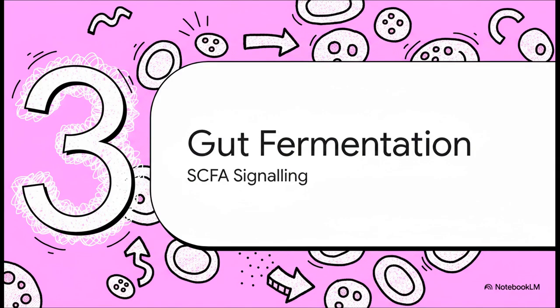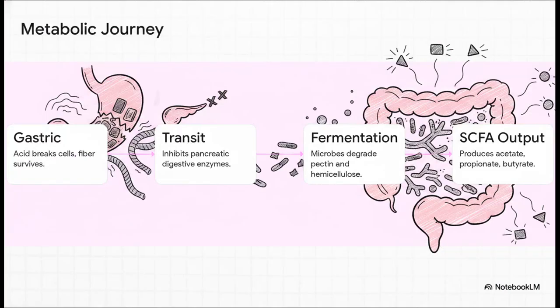Let's jump into Section 3, Gut Fermentation and SCFA Signaling. So, the crucial point is tracing what happens biologically when these digestion-resistant molecules finally reach the lower GI tract. Clinical physicians, let's track this metabolic journey step by step. Step 1 is gastric survival. The hydrochloric acid in the stomach breaks plant cellular structures to release nutrients, sure, but the fiber itself remains untouched. Step 2 is small intestine transit. Interestingly, in vitro studies show viscous fibers can actually inhibit pancreatic digestive enzymes here.